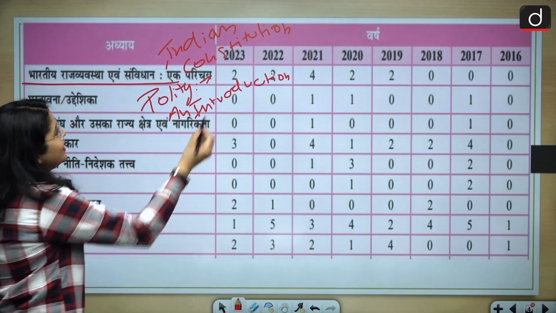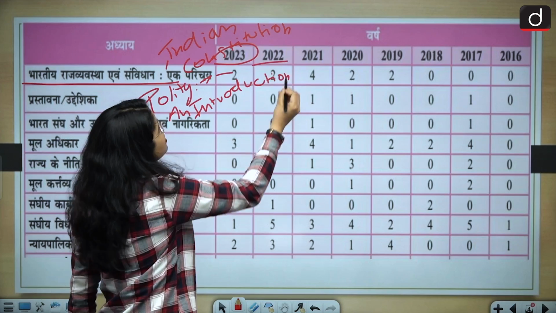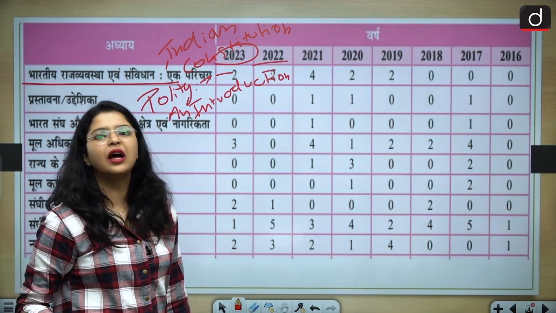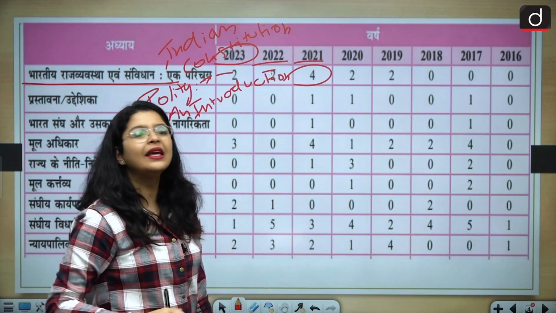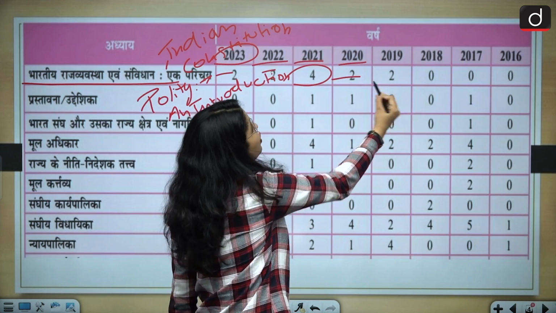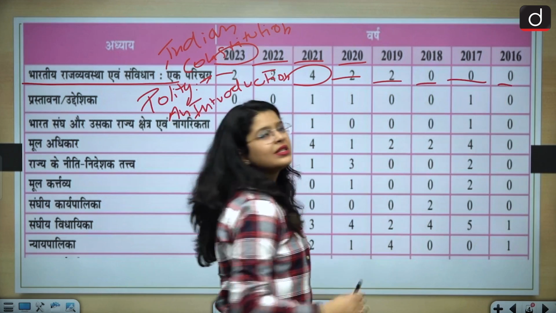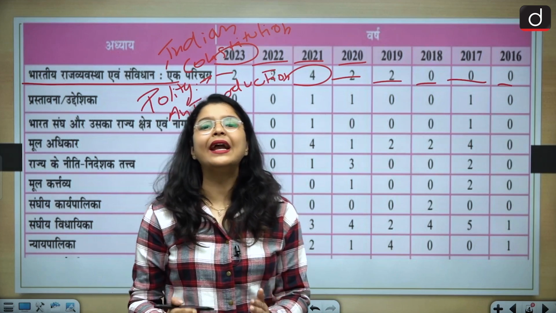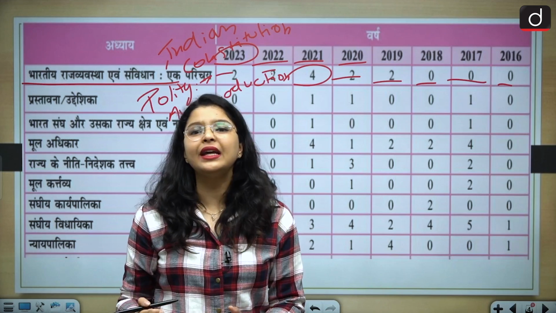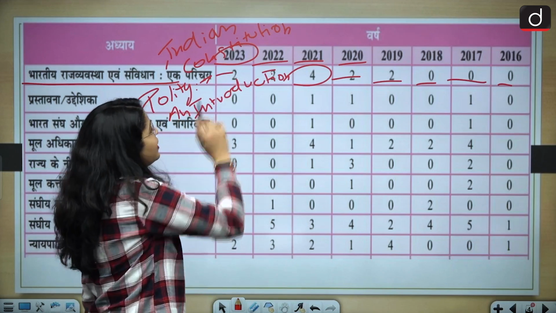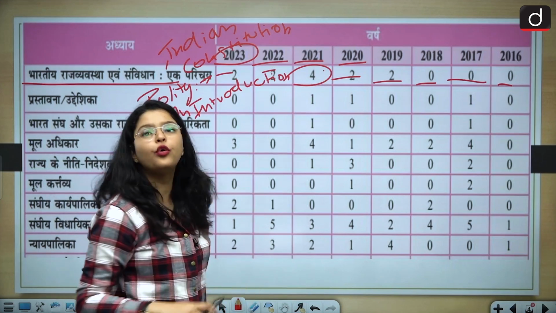As you can see, in the year 2023, 2 questions have been asked. In the year 2022, again 2 questions have been asked. Then in the year 2021, 4 questions have been asked. Then in the year 2020, 2, 2018, 0, 0 and 2016, 0. So you can say that yes, Indian polity, constitution and introduction becomes very important for you because you can see that there is a minimum of 2 questions which could extend to around 4 questions.